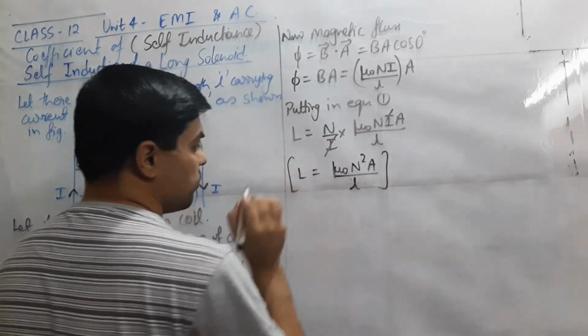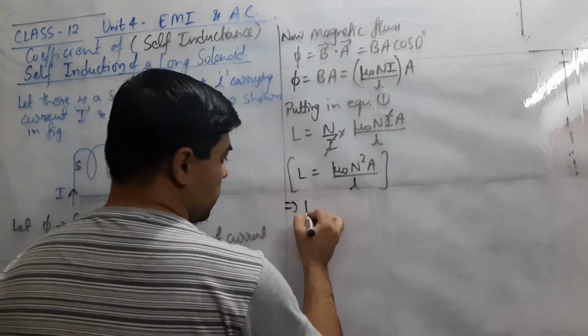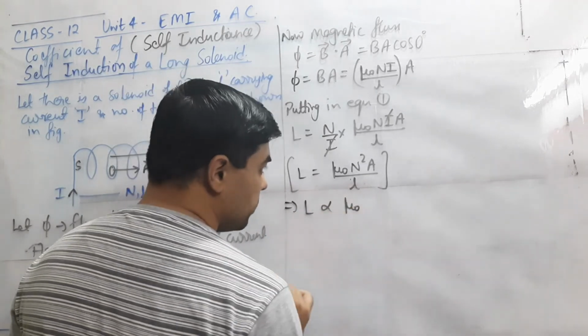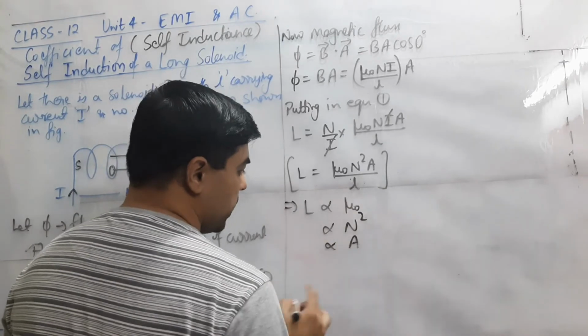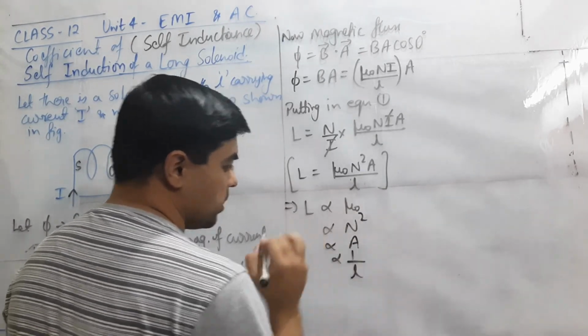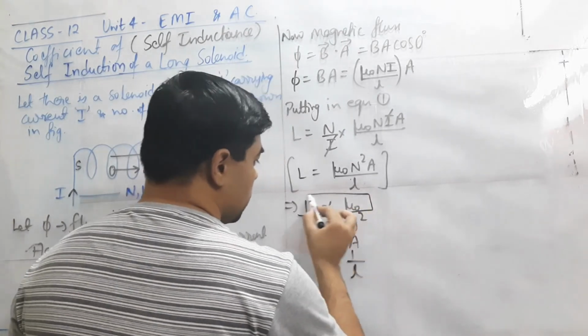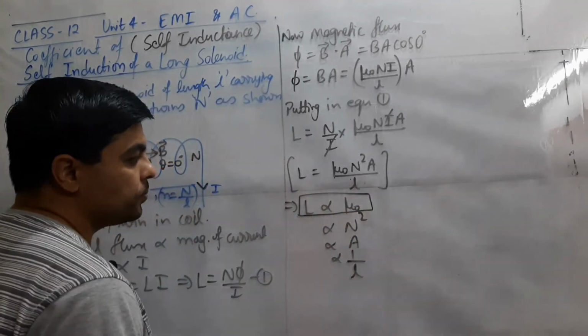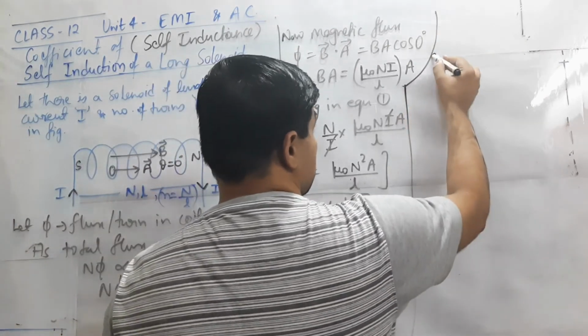This is the formula for the coefficient of self-induction of a long solenoid, and very importantly, L depends on the nature of the medium, depends on the square of the number of turns, is directly proportional to area and inversely proportional to length. From this concept, because it depends on the medium, we can have some special cases.